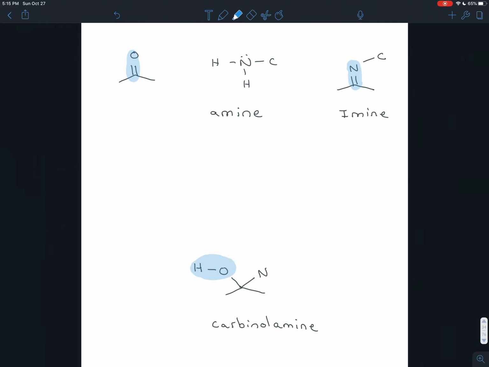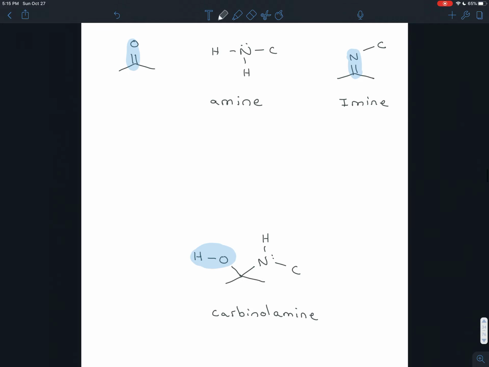This should look very similar to what happened in the case of acetal formation. The ketone ends up turning into that alcohol before it leaves as water. And then this nitrogen, which started out with 2 hydrogens and a carbon, is going to end up with carbon at the end, so it definitely still has that. It replaced one of the hydrogens with this bond to this carbon here, but it still has the other hydrogen there. And this neutral structure is a carbinolamine.